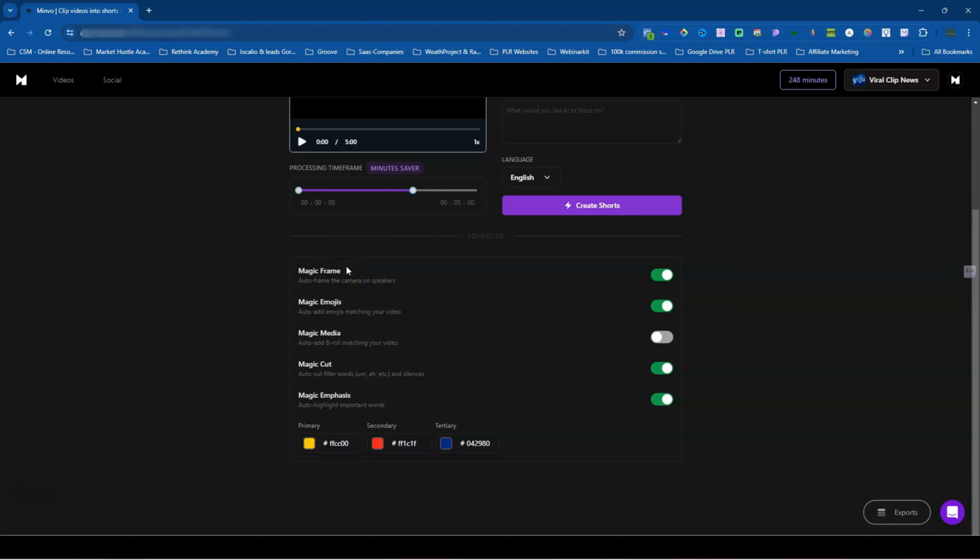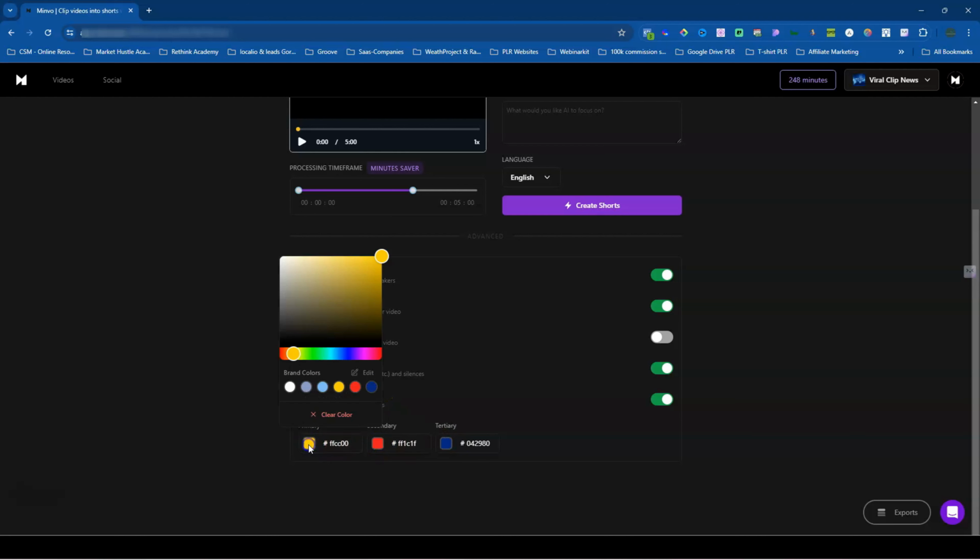Below that, you do have your advanced features, which you have your magic frame, you have your magic emojis, your magic media. This is for your B-roll, for your video. This is the magic cut. This will auto cut filler words like ums and ahs and silences. And then this is your magic enhance. This will auto highlight important words. And then down here, you could choose these colors to go with your brand.